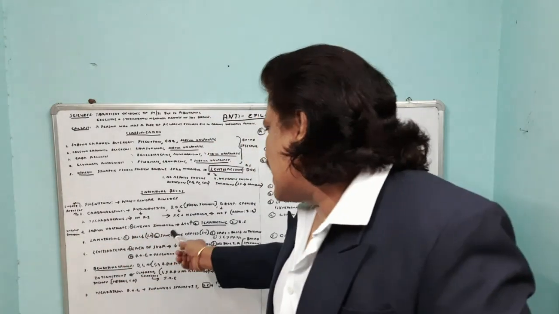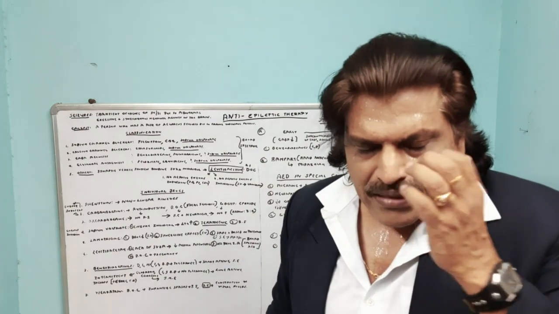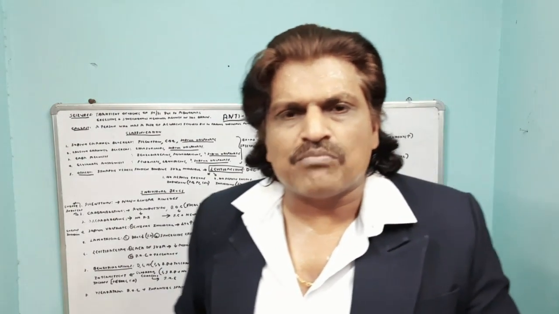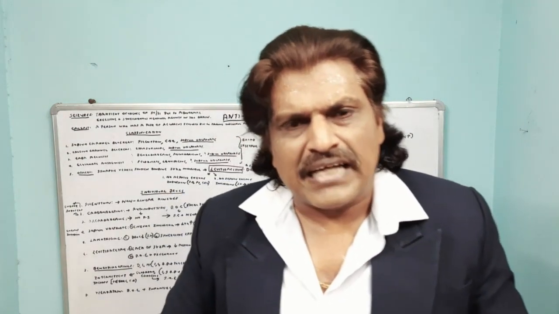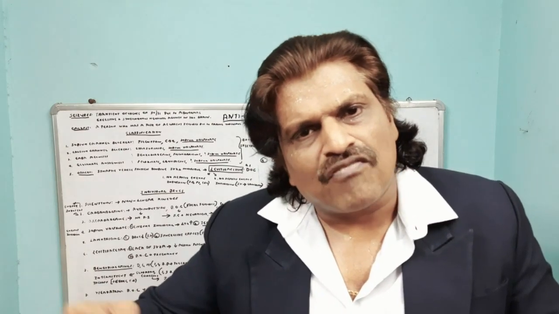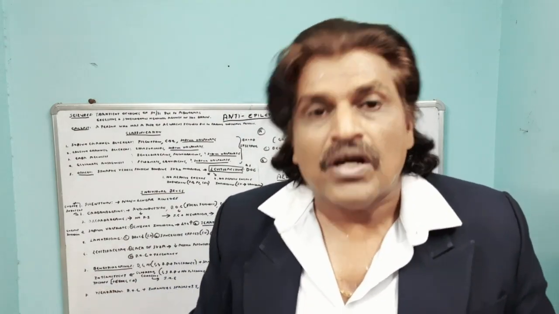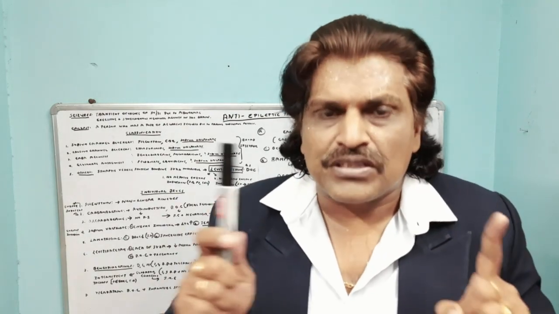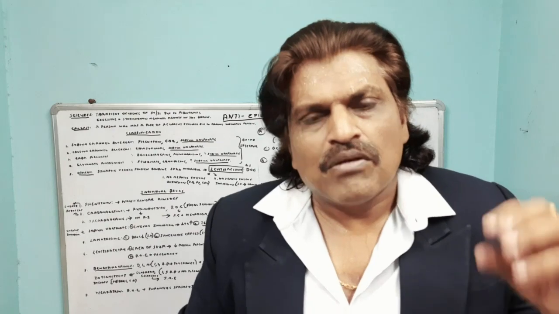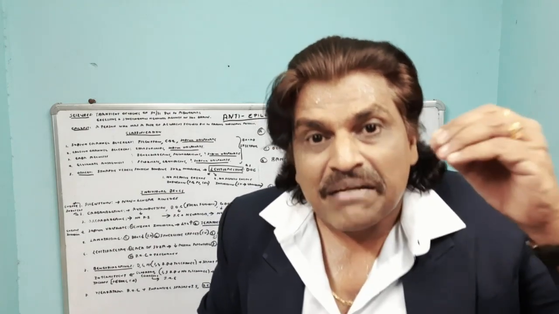Since it inhibits the enzyme, lamotrigine, which gets metabolized by hepatic enzymes, does not get metabolized, and its action gets prolonged. Therefore, when you give sodium valproate and lamotrigine, you have to be careful and decrease the dose of lamotrigine.